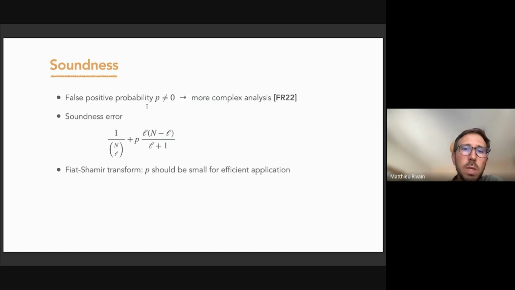Okay, so when we don't have a 0 false positive probability, the analysis is more complex. So in the paper, we show that we have this soundness error, where here we have this factor that is more important than in the additive case. And we have also a more important degradation when we switch to the non-interactive setting when we apply Fiat-Shamir. So it's really important for the threshold case that we have a very small false positive probability.